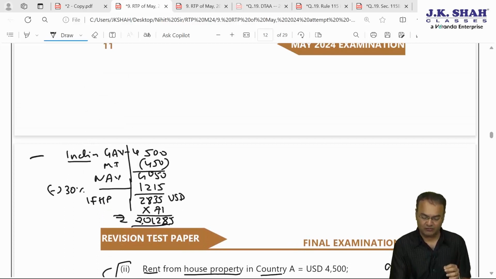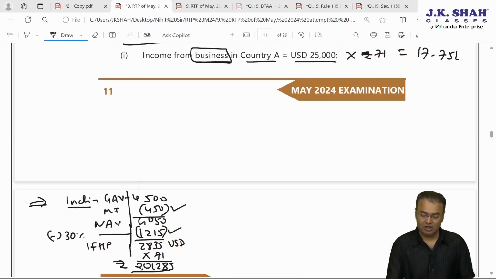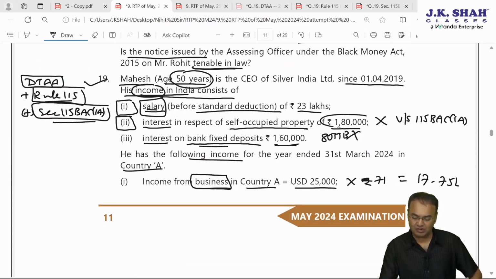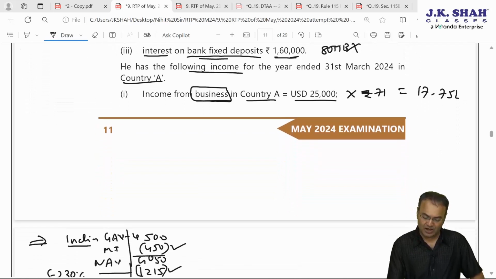Foreign incomes are all already converted in terms of Indian rupee. We just had to calculate for IFHP. Here municipal tax is allowed. Standard deduction is also allowed even if opting for 115 BAC subsection 1A. And here from Indian income salary, standard deduction is allowable. But this 1,80,000 SOP interest will not be allowed. So let's just calculate it out. Indian income and foreign income.